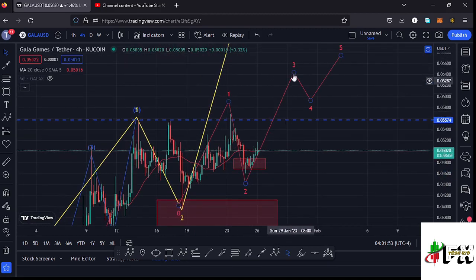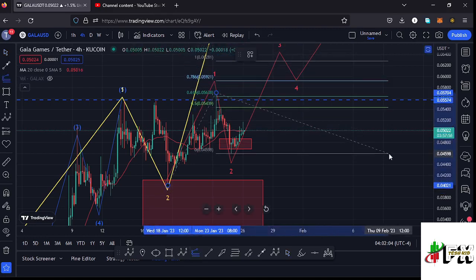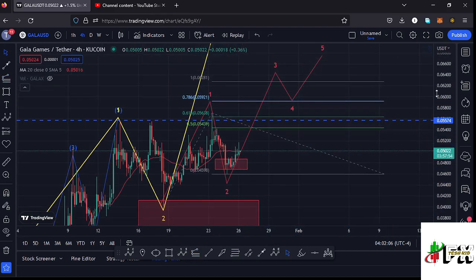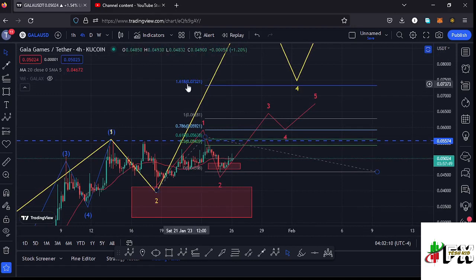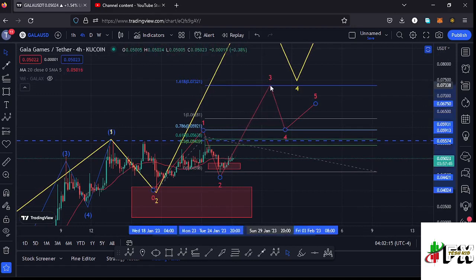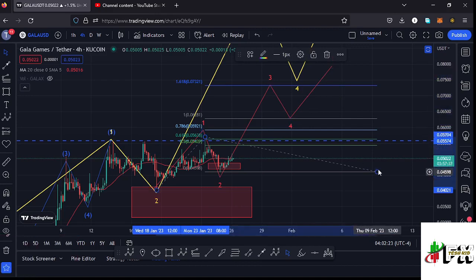And sketching out a minimum target area to the upside in the formation of this wave 3, I can connect the trend based Fibonacci from the low of the first wave to the high of that wave 1, then drag the fibs to the low of the second wave, and that gives me a minimum target area at the fib level 1.618, which perfectly lies at around the $0.07321 mark. And that is the minimum that I would expect that wave 3 to the upside to do before we see a wave 4, then continue pushing even higher in the formation of that wave 5. So that is my next target area here on the Gala Games chart.